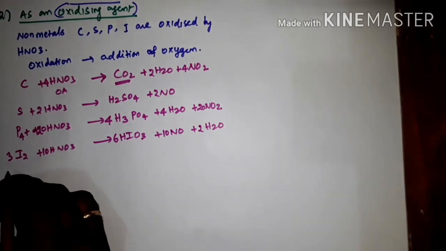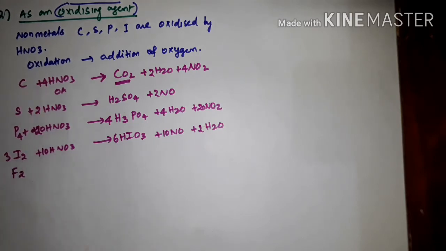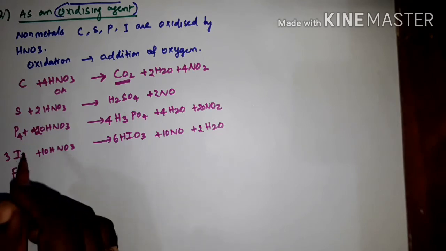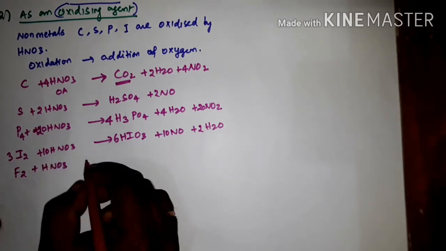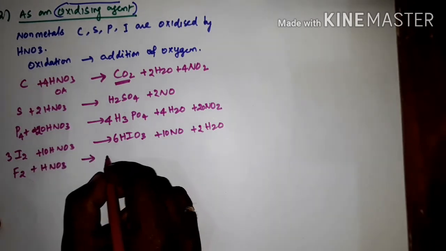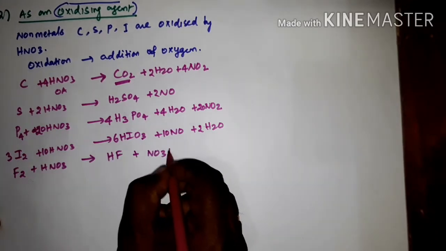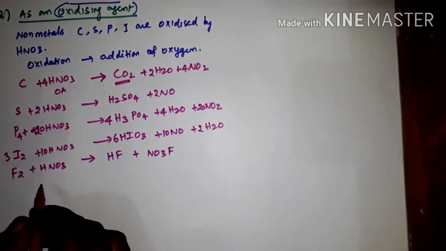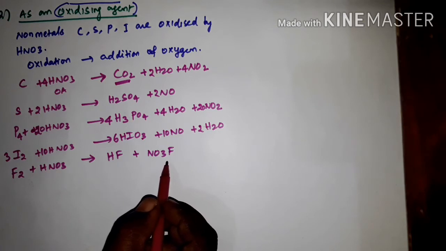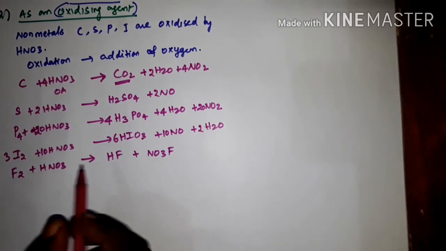Next one is fluorine. Fluorine we are writing F2. So in general we are writing that group 7 elements, F2, I2, Cl2, Br2 like that, plus HNO3 gives hydrofluoric acid HF plus NO3F. This is another compound. Okay, so F2 plus HNO3, we are getting HF plus NO3F. Now this equation is balanced, so no need to add numbers.